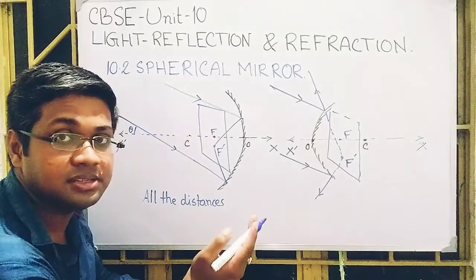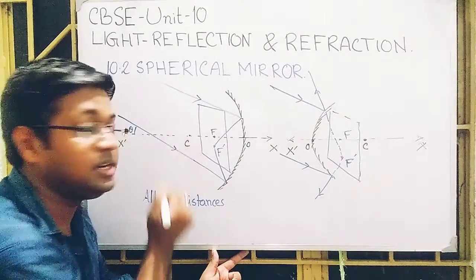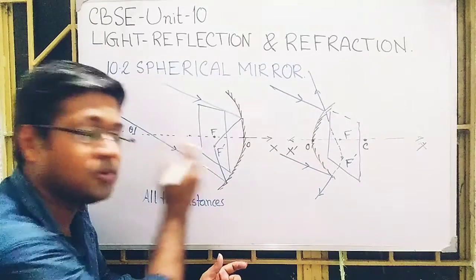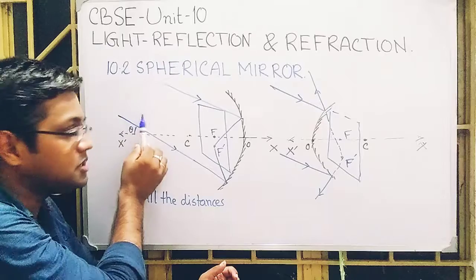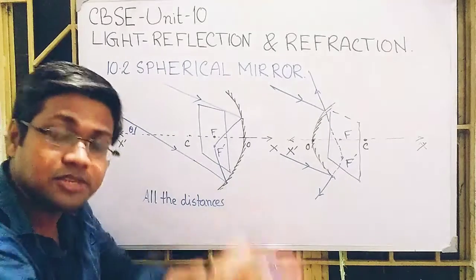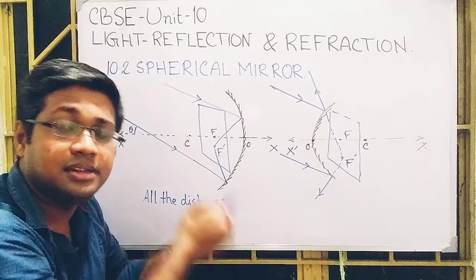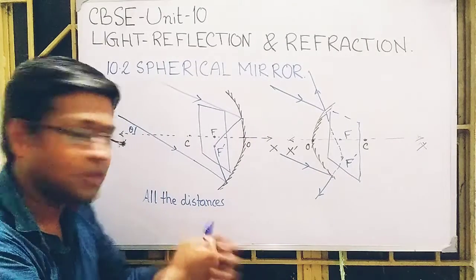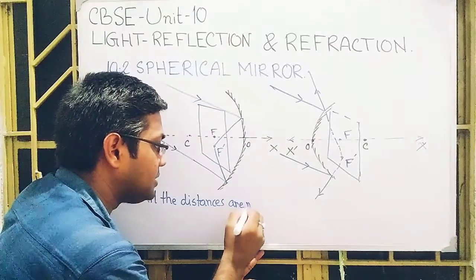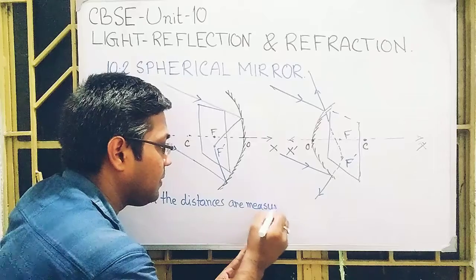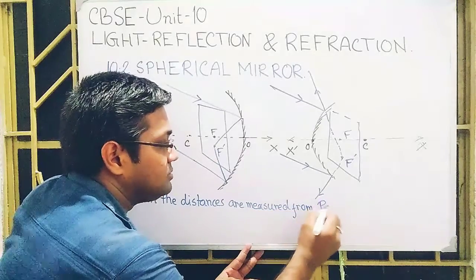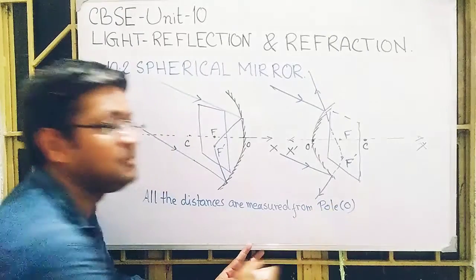Which type of distance? Distance of the center of curvature from the mirror, distance of the focus from the mirror. If an object is placed here, the distance of the object from the mirror. If an image is formed due to the reflection, then the distance of the image from the mirror. All the distances are measured from the pole. And what is this pole? O.